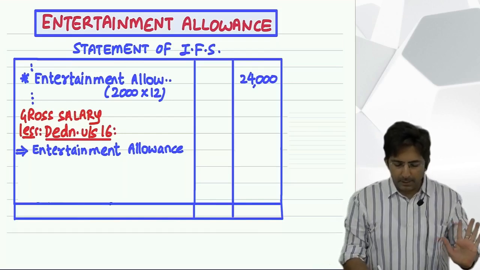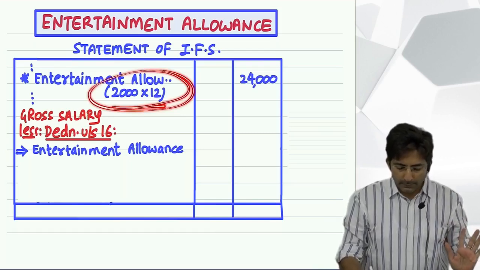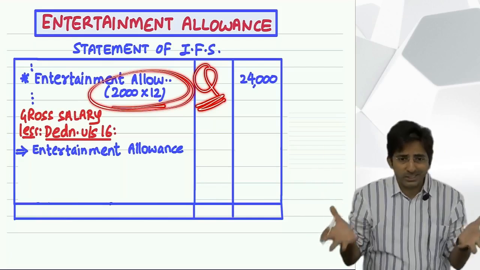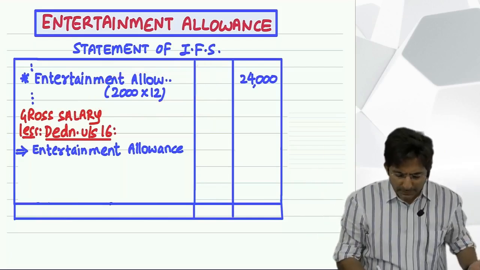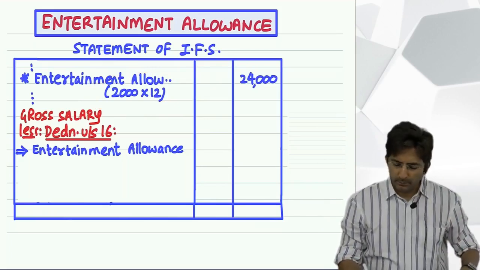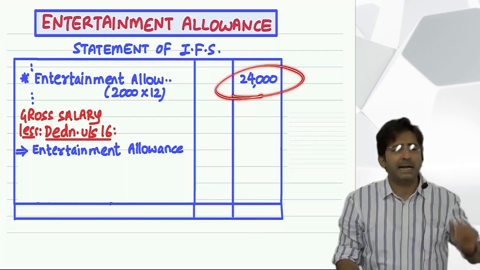Imagine the entertainment allowance given in the question is 2,000 per month. See, this will be given in the question. So assume it is given as 2,000 per month. Multiply by 12. How much? 24,000. So first you put it directly in the outer column as if it's fully taxable.